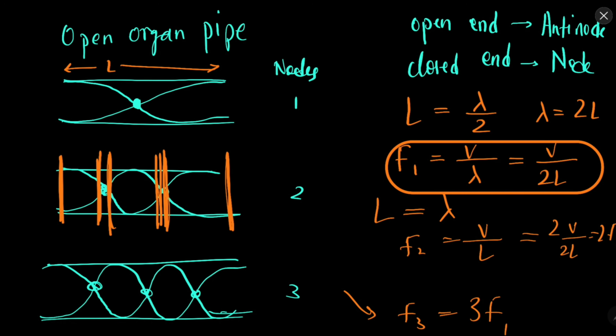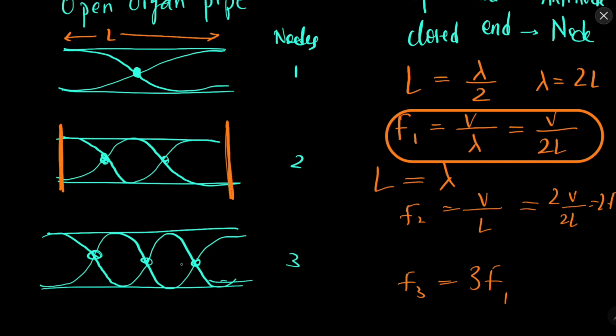Now what if we have a second situation in which we have this kind of standing wave? Here the length is equal to lambda. How? Because this is lambda by 4, this is lambda by 4 and this is lambda by 2. So it will give us lambda. In this situation L is equal to lambda, so F2 will be V by lambda, that is V by L, or you can multiply and divide by 2. V by 2L is F1, so you can also write it as 2F1, twice of F1.